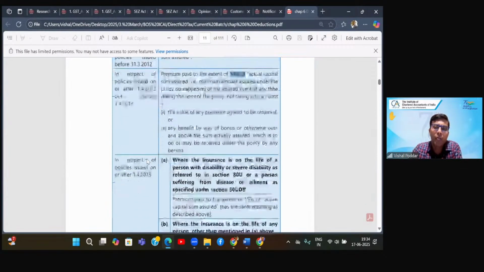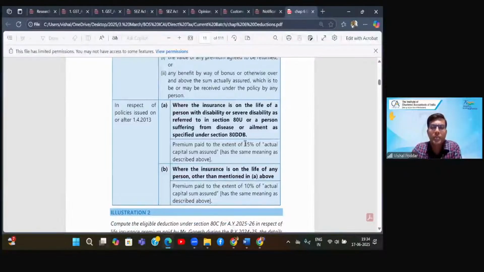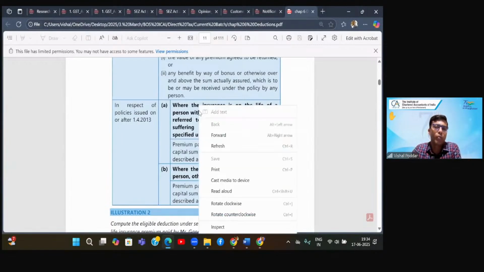Now you'll find one more limit over here, which is of 15%, but I will say you can ignore this limit. Why? Because this limit is applicable only in one case. What is that one case? That one case is where the life insurance is taken on the life of a person who is suffering with a disability. And what is that disability?